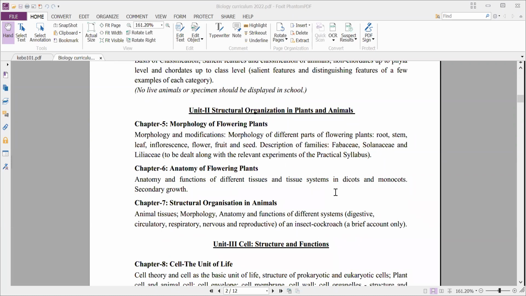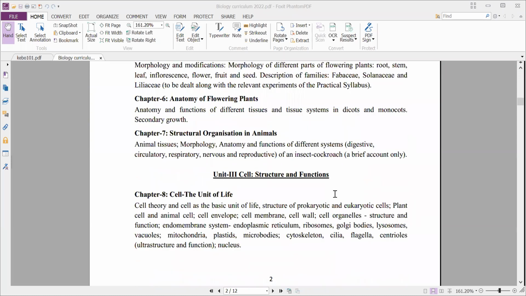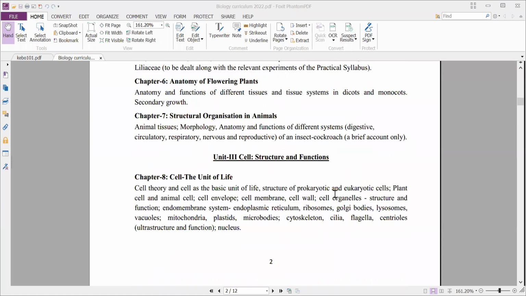Next, chapter 7, that is the structural organization in animals. In that we'll discuss animal tissues. You already studied epithelial tissue, connective tissue, nervous tissue, and muscular tissue. Along with that we'll also study the morphology, anatomy and functions of different systems: digestive, circulatory, respiratory, nervous, and reproductive system of an insect like cockroach.